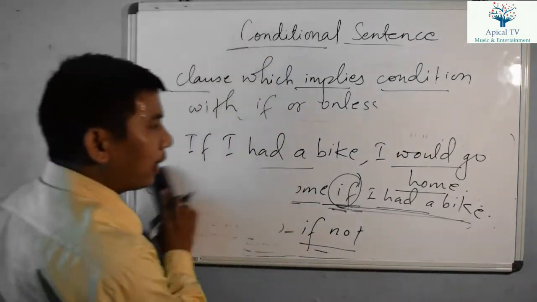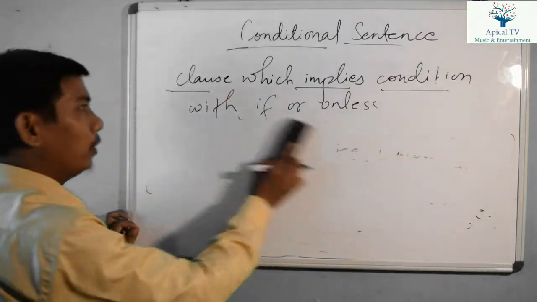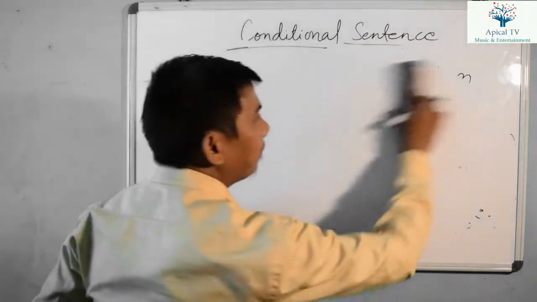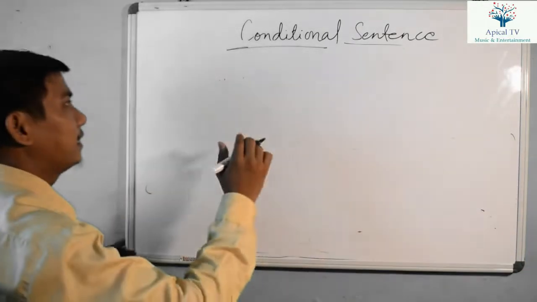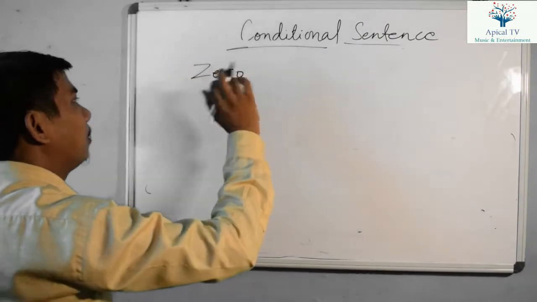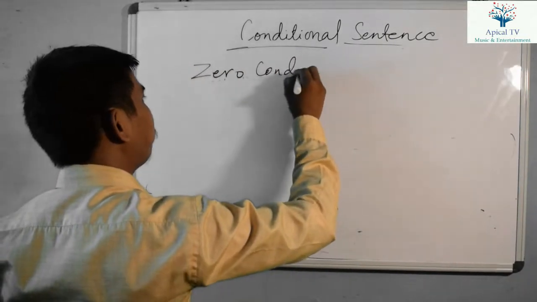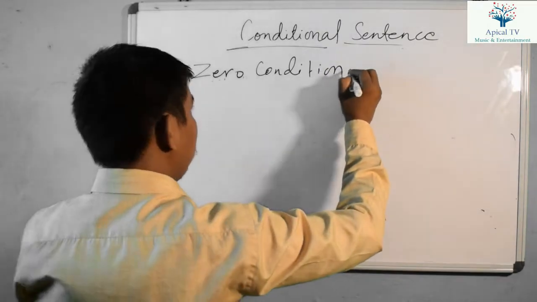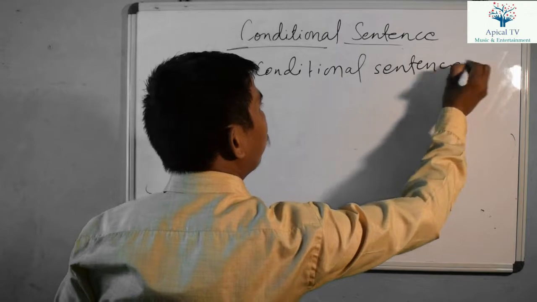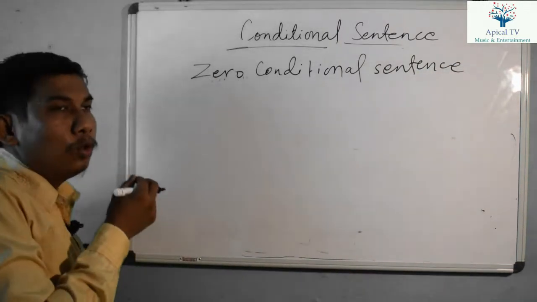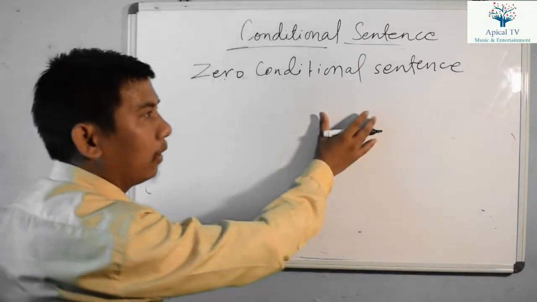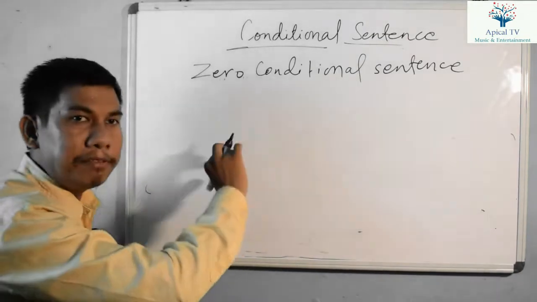Let me talk about the types of conditional sentence, because while dealing with the exercises on conditional sentences, we should know about the types especially. The first type is the zero conditional sentence. Why is it called the zero conditional sentence? Because there is no change of tense in the two clauses, the if clause and the main clause. In both parts, the same tense is used.